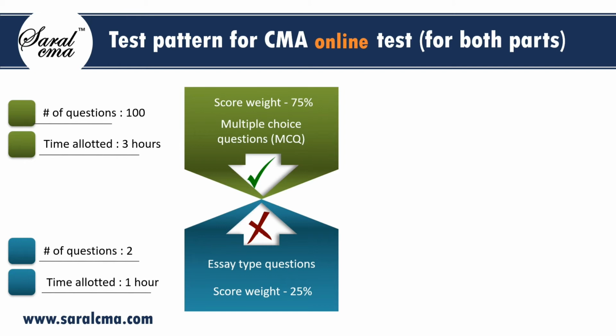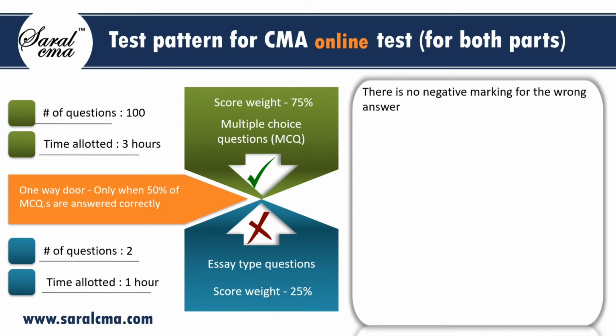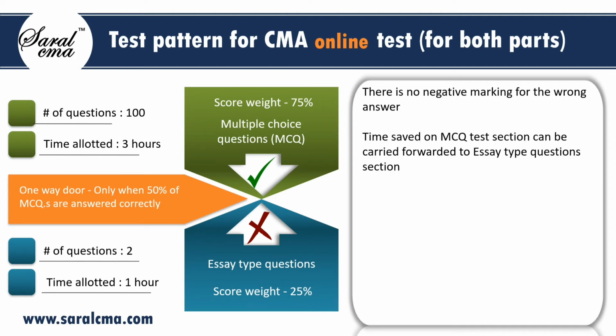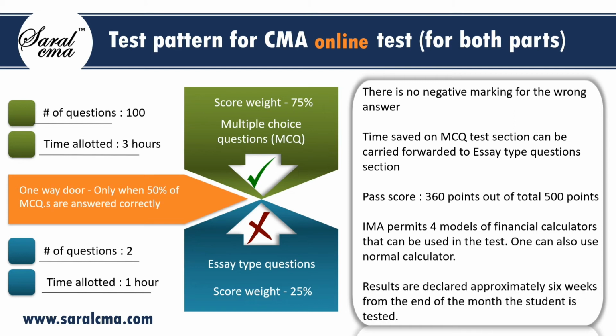Only when 50% of the multiple choice questions are answered correctly, it is possible to move to essay type questions section. There will be no negative marking for the wrong answer. The time saved on multiple choice questions section can be carried forwarded to essay type questions section. To pass the test, one needs to score at least 360 points out of total 500 points. IMA permits 4 models of financial calculators that can be used in the test. One can also use normal calculator. The results are declared approximately 6 weeks from the end of the month the student takes the test.